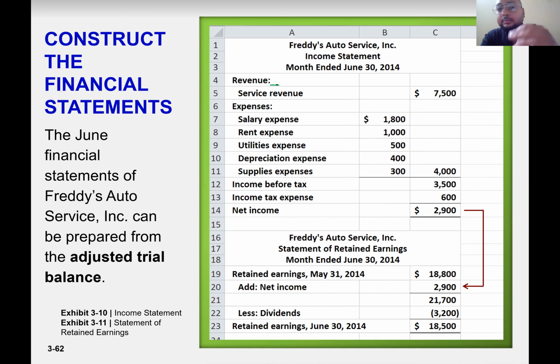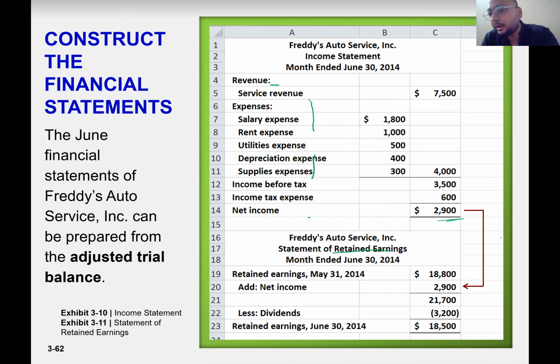Income statement, what is the formula for income statement? First we write down the revenue and then less all the expenses. So you see revenue and then all the expenses, right? We have found net income 2,900. And then the logical next financial statement would be retained earning.